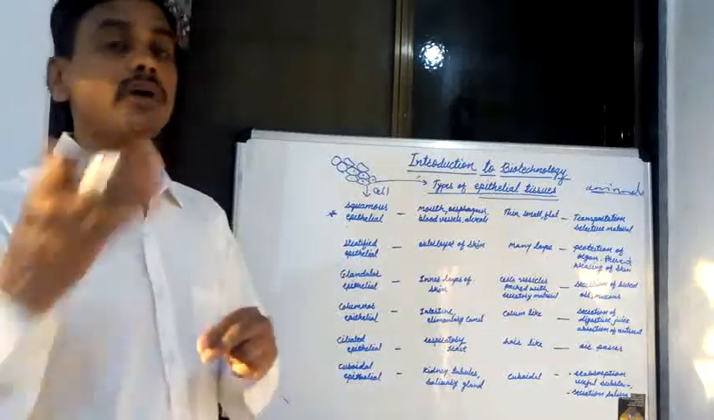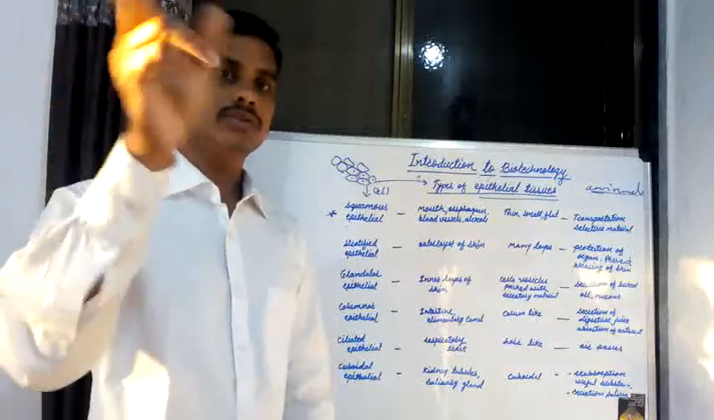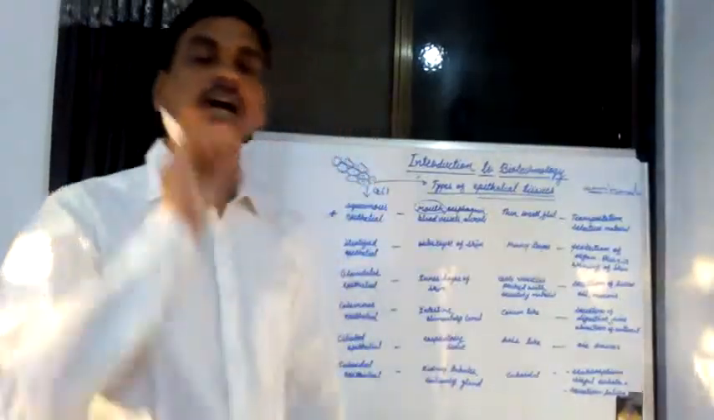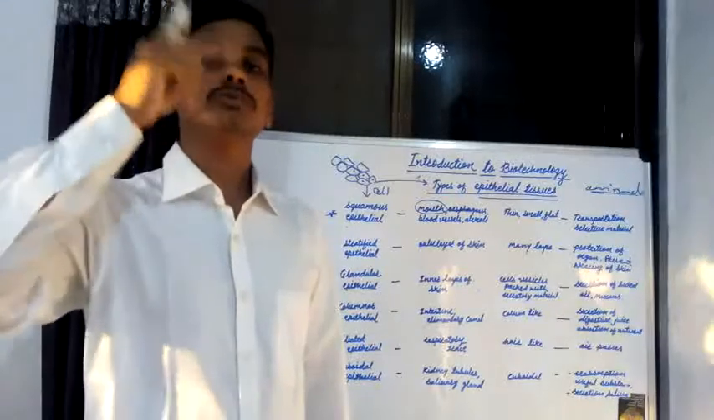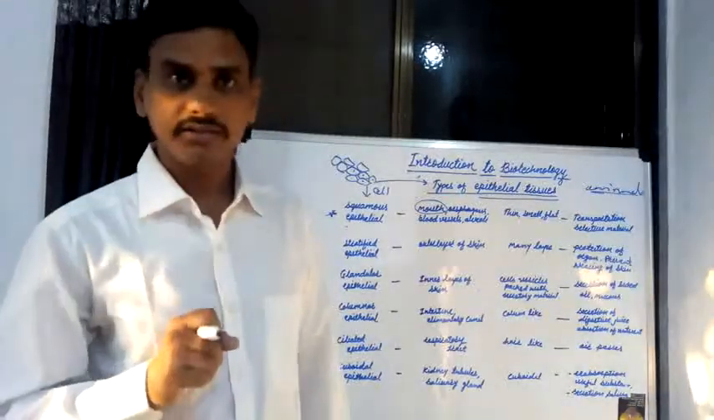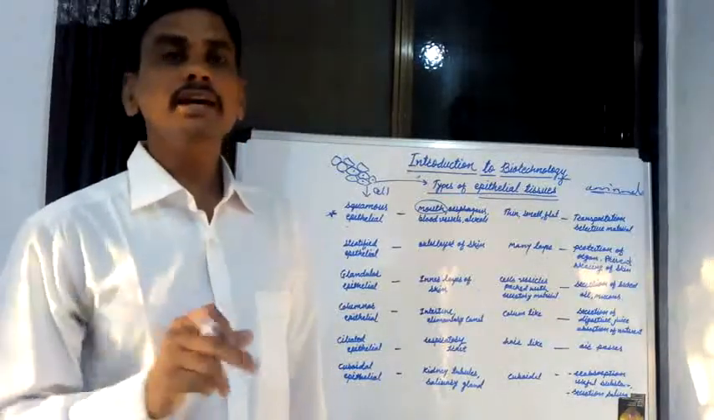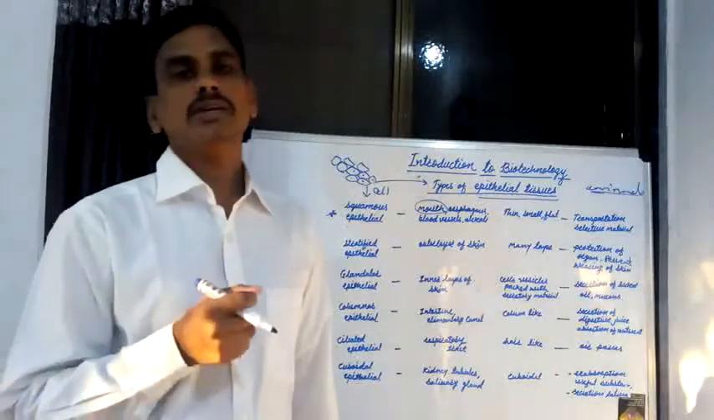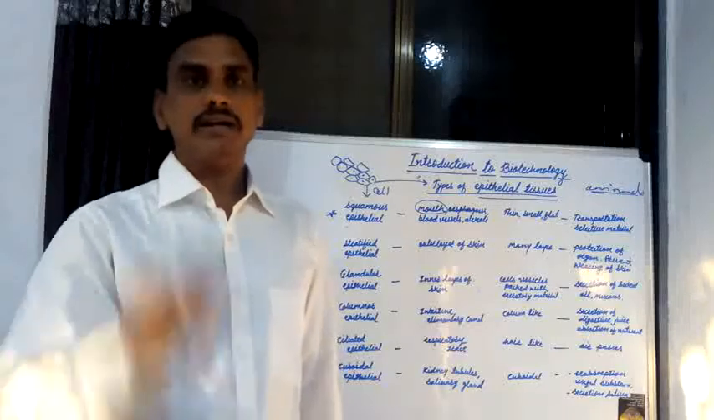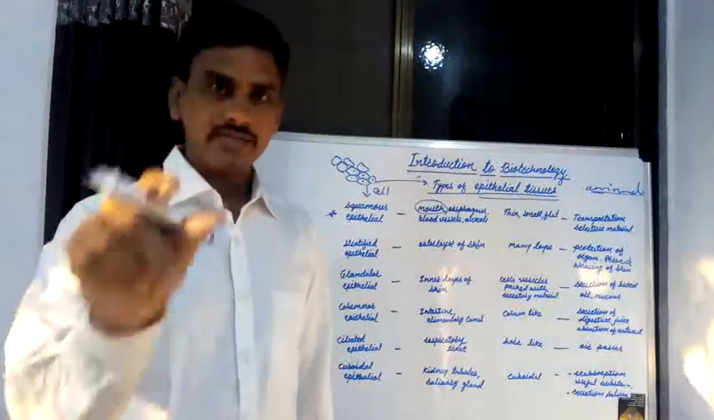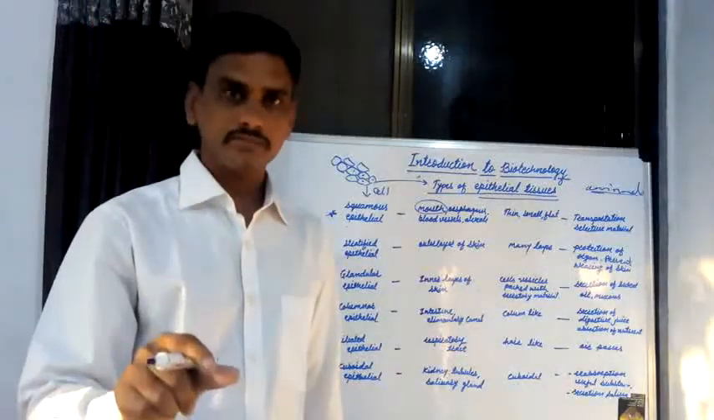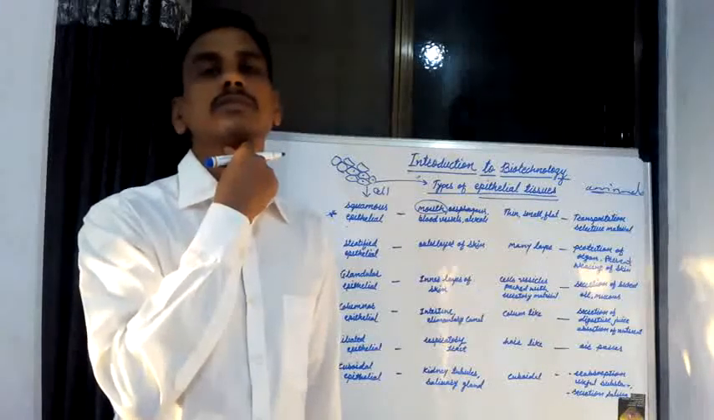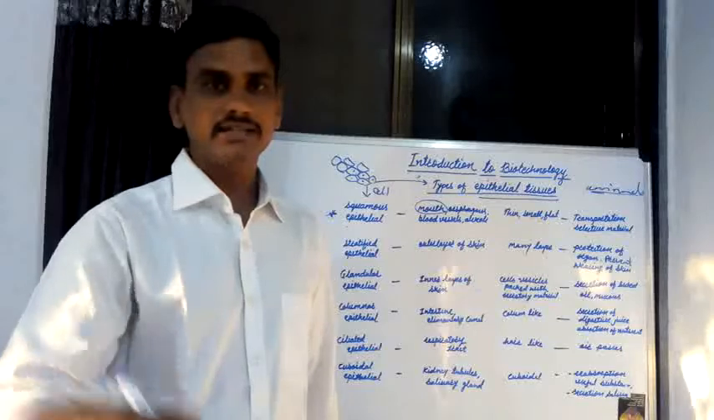Then where are the squamous epithelial tissues present? Squamous epithelial tissues are present in the mouth, in the inner layer of the mouth. Then the squamous epithelial tissues are present in the esophagus. If you see the structure of the alimentary canal, our digestive system, this digestive system consists of various organs: mouth, esophagus, stomach, small intestine, large intestine, anus.